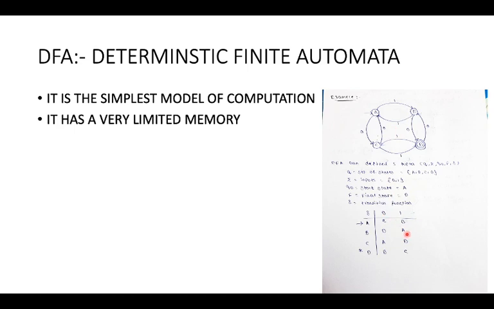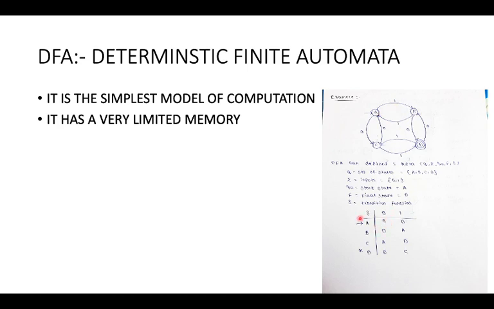Let's go through it. Here the arrow mark indicates the starting state A. Taking the input 0, A goes to C. Starting state A takes 1 as input and goes to state B. Like that we design the transition function.